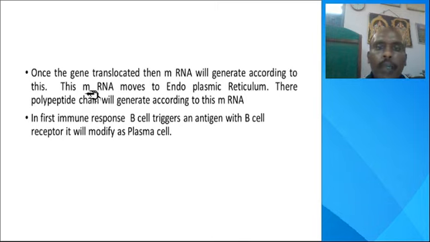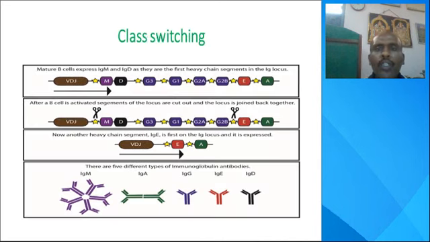So according to this, mRNA is prepared. These move to the endoplasmic reticulum. From there, polypeptide chain is generated. Also, when it encounters or triggers the antigen, it is modified as the plasma cell in the first immune response. So next, what is class switching?